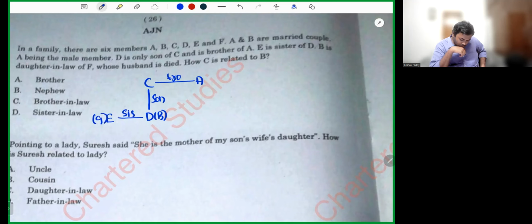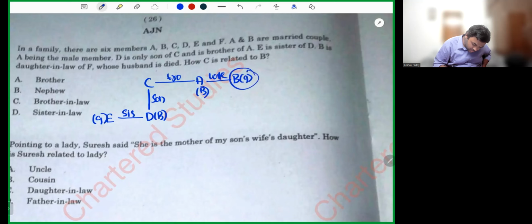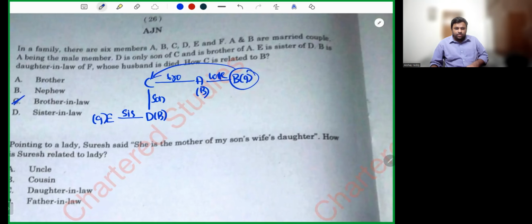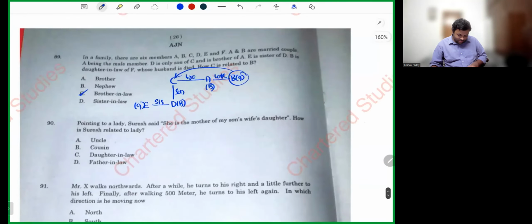B is daughter-in-law of F, whose husband died. How is C related to B? B is obviously A's wife. Girl, boy. How is C related to B? You are asking B, hey B, who is C to you? Husband's brother, brother-in-law. Simple, easy question. Next.